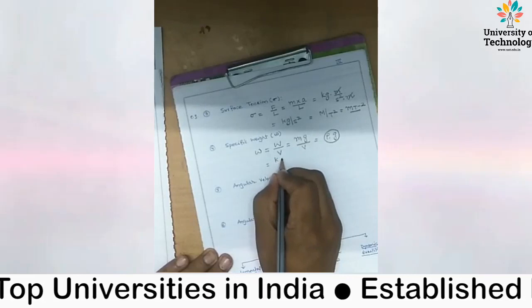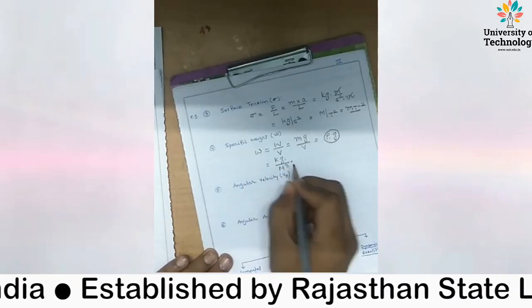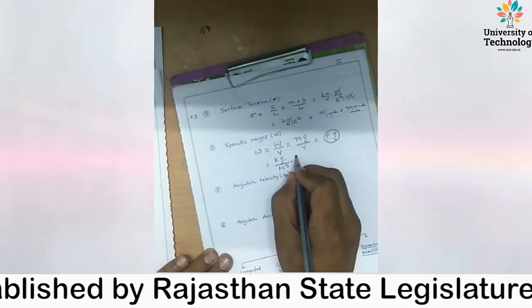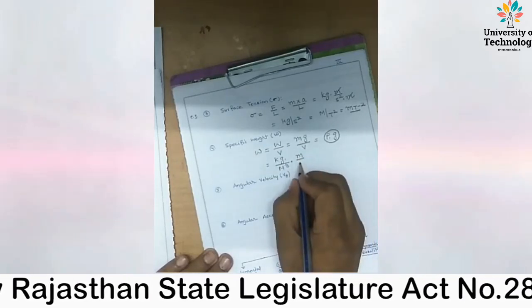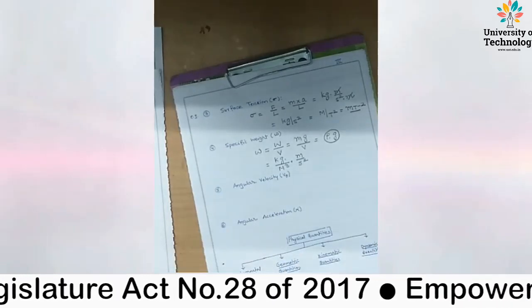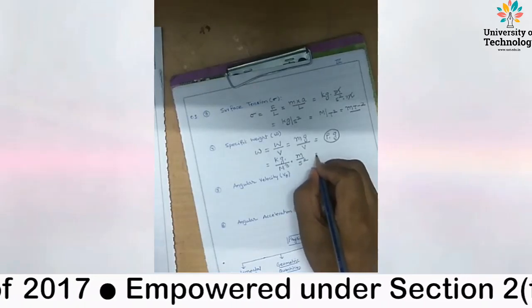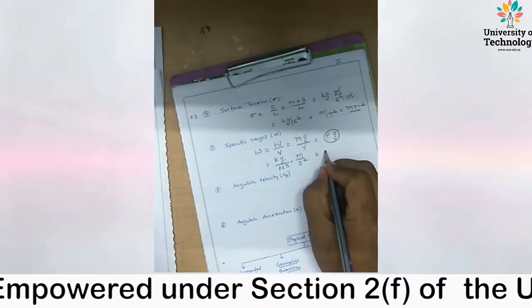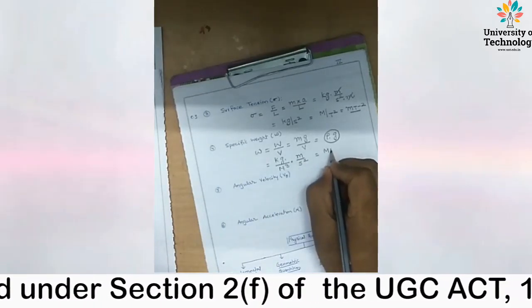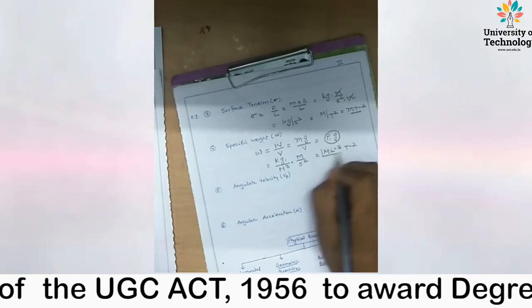Mass, kilogram; volume, cubic meter; acceleration due to gravity, meter per square of second. Then what is the dimension? M L^-2 T^-2.